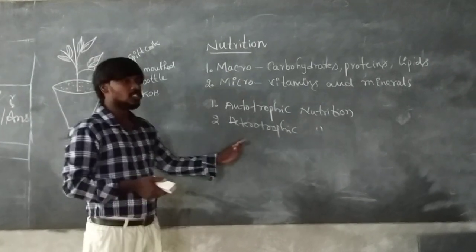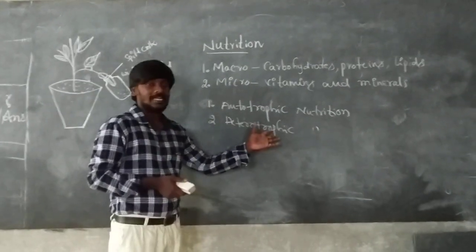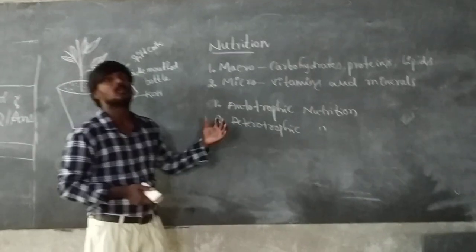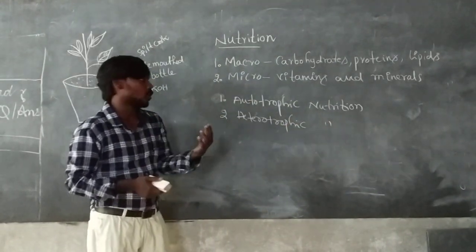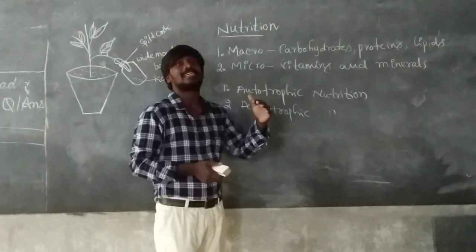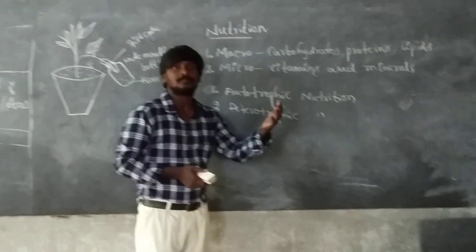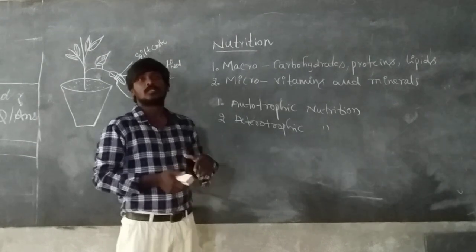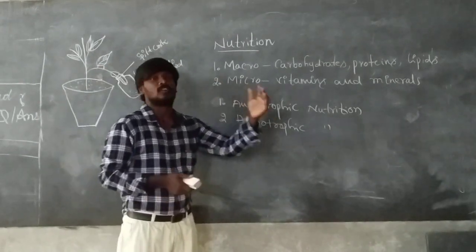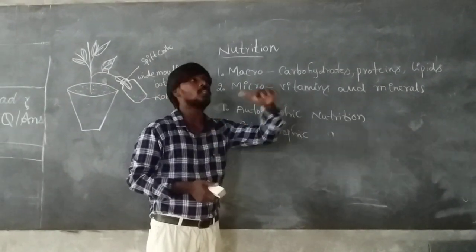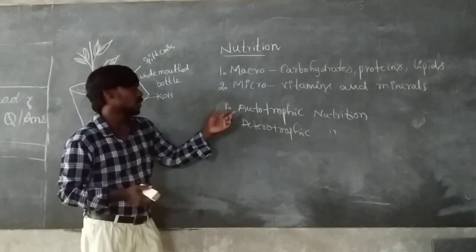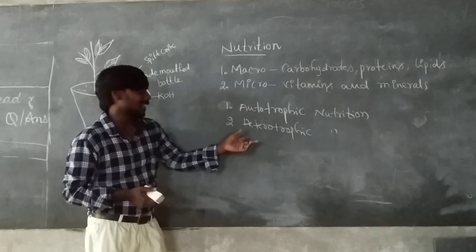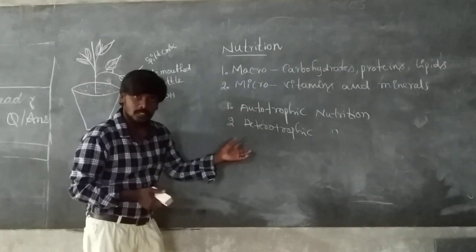The second one is heterotrophic nutrition. Heterotrophic nutrition means depending on other organisms. For example, the cat depends on the rat, or the dog depends on the cat. So depending on other animals is called heterotrophic nutrition. One is autotrophic nutrition and the second is heterotrophic nutrition.